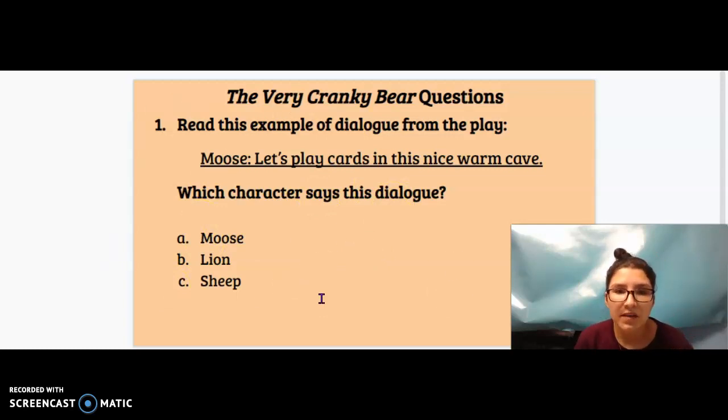Number 1, read this example of dialogue from the play. "Moose, let's play cards in this nice warm cave." Which character says this dialogue? Do you think it's A, moose, B, lion, or C, sheep? I'll give you some time to think about it.